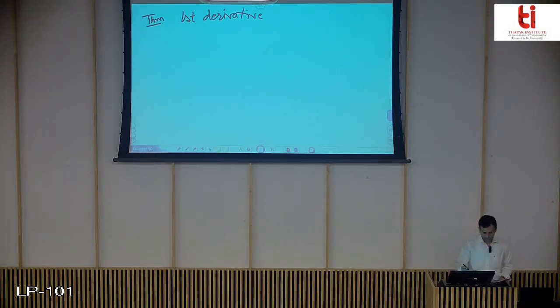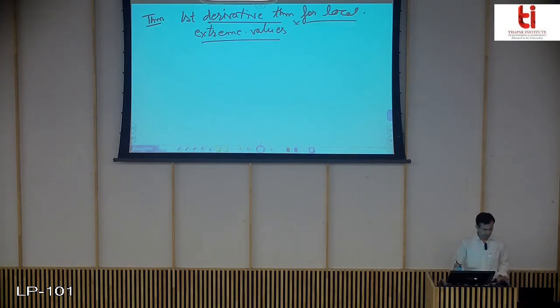So, the derivative theorem for local extreme value. This is the first theorem that will tell you what characteristic the function will show at a given point of maximum or minimum.